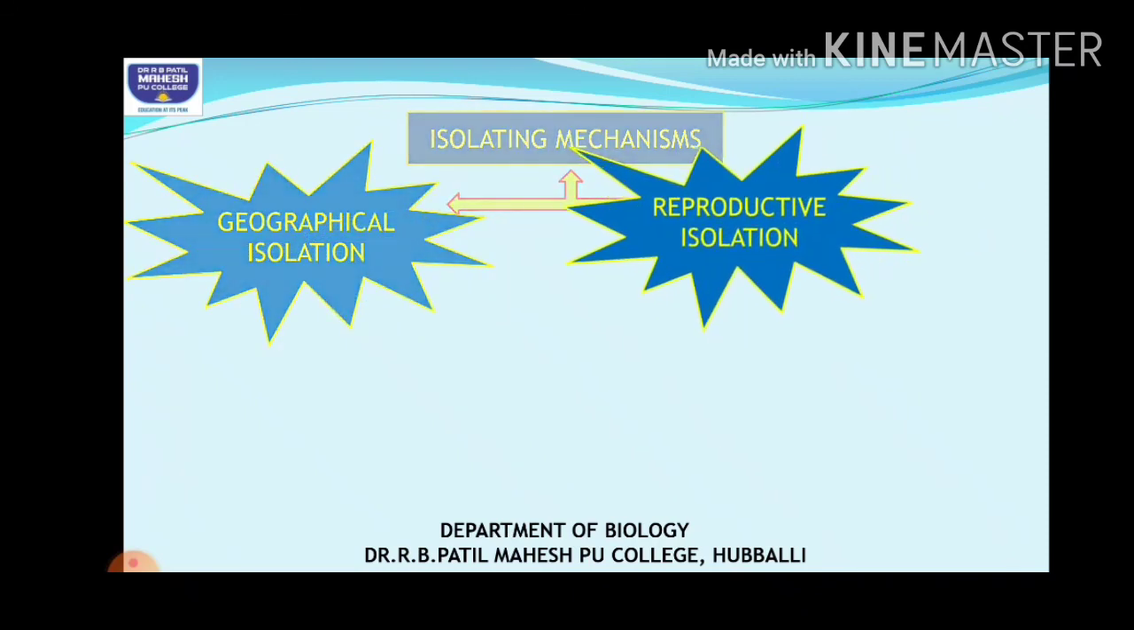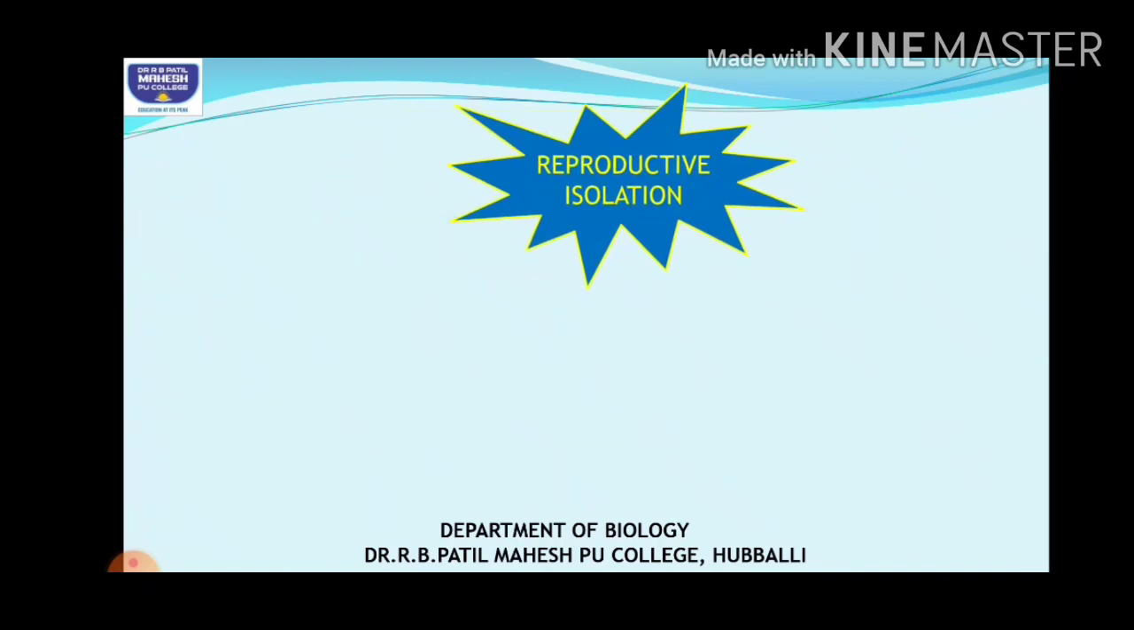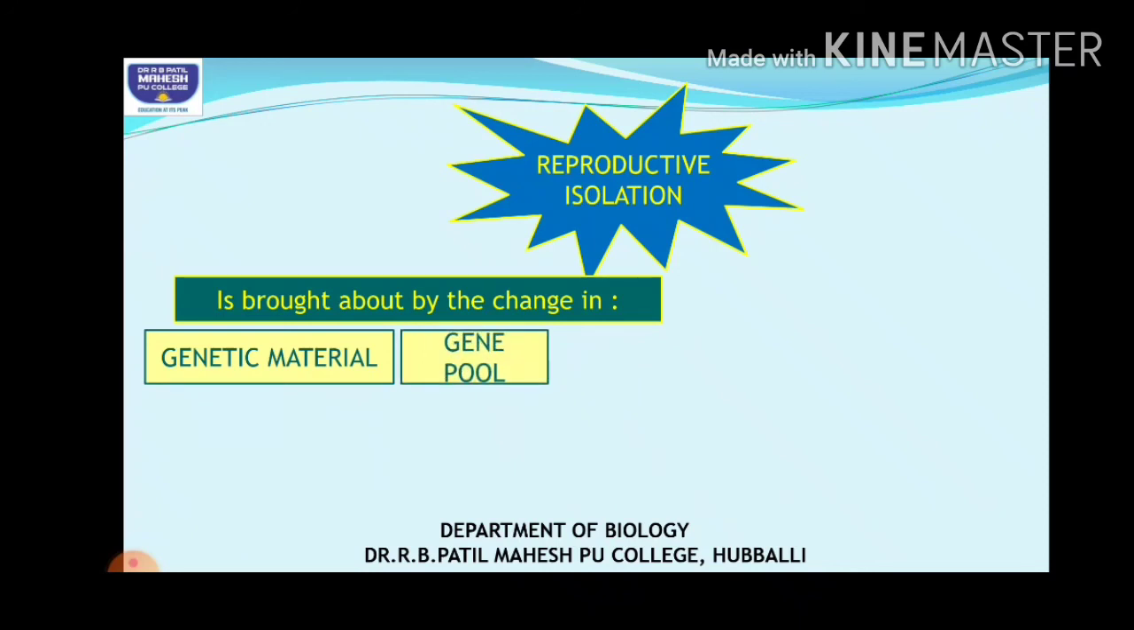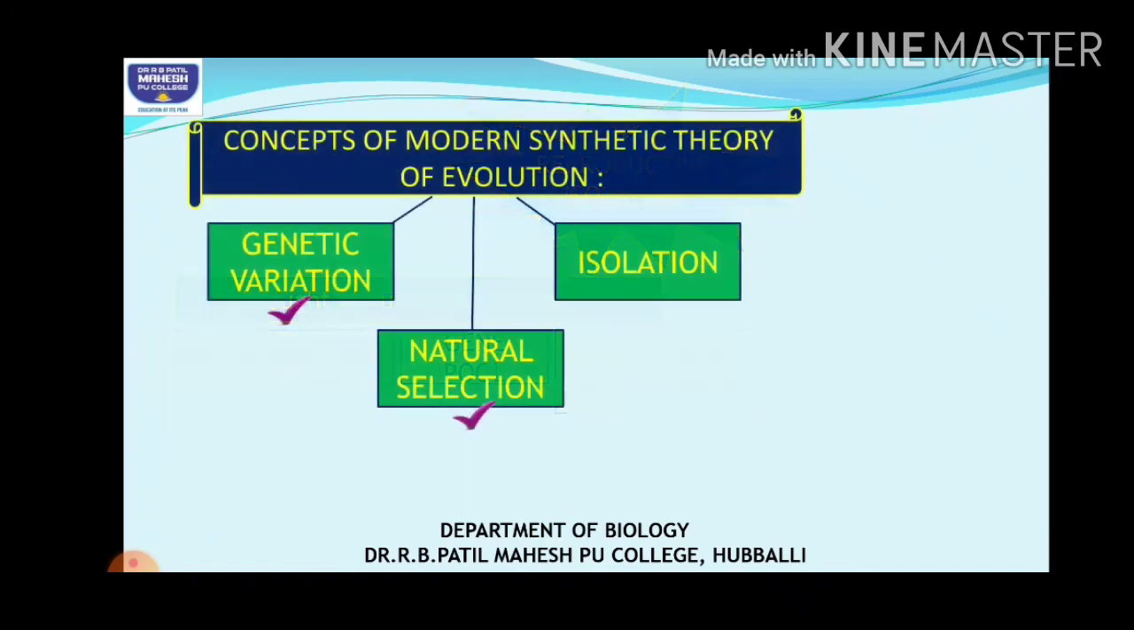Another such mechanism you find is reproductive isolation. Reproductive isolation, in this sense, children, is because of the change brought about by genetic variations. Changes in the genetic material might take place. That leads to a change in the gene pool, and also may lead to changes in the structure of the genital organs, right? All these changes are because of isolation.